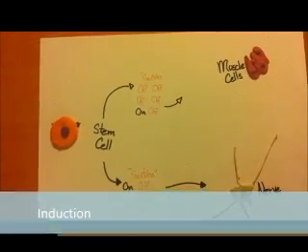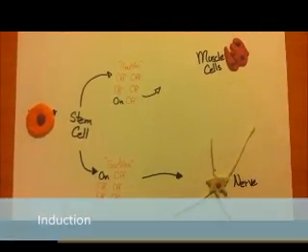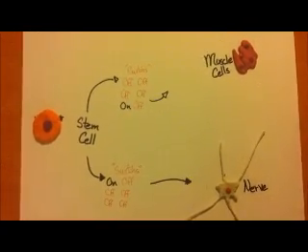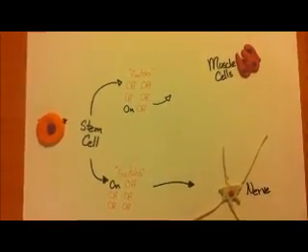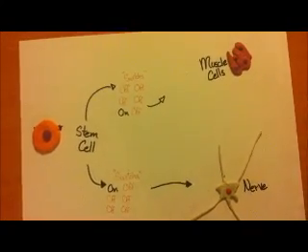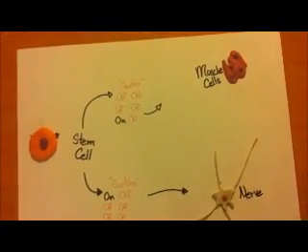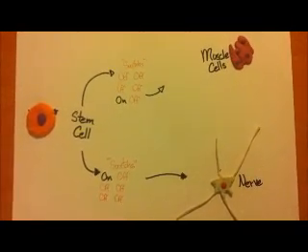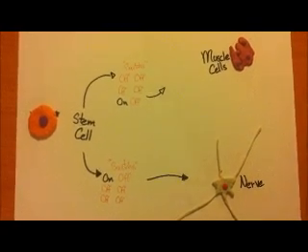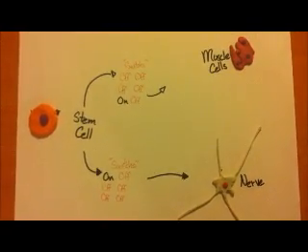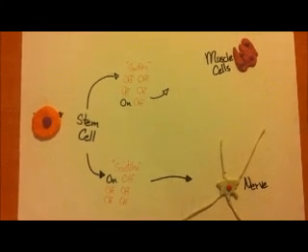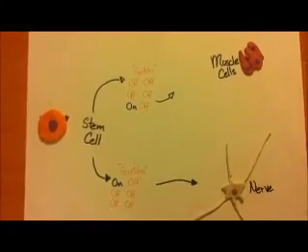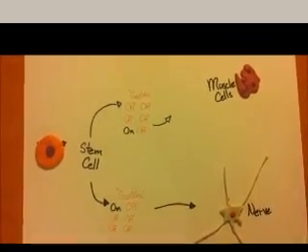Induction is the process by which specific cells are stimulated to follow a specific developmental path. For example, to become a muscle or bone cell. Here we have two different processes, and they have a molecular background that is about gene switching. The stem cells that are capable of doing anything that other cells can do have a gene switch to get more specialized. From here, the cells can become nerve cells or muscle cells.